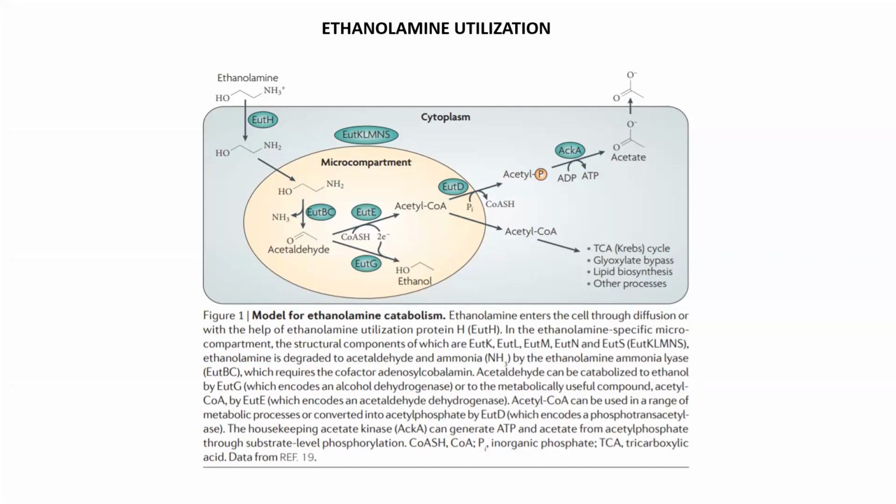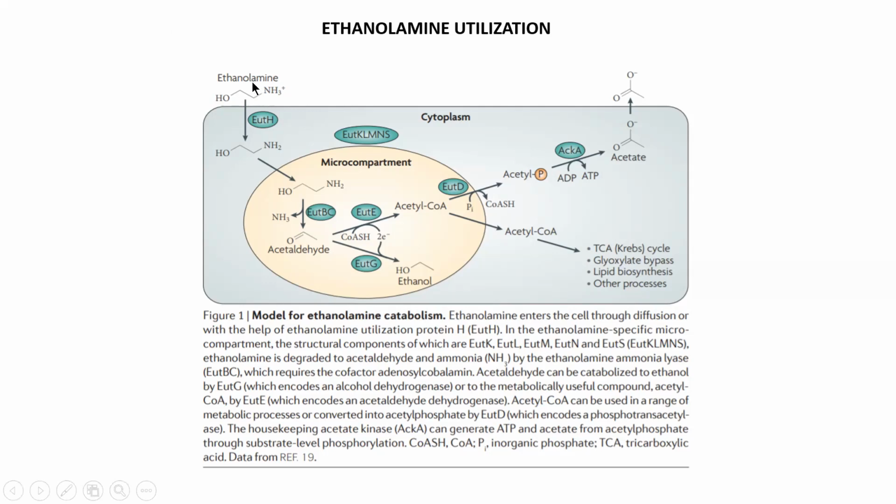Now, why is ethanolamine very important for all of us to know? Ethanolamine is used by some of the gut commensals as a source of carbon and nitrogen, also by some of the bacteria which reside in the gastrointestinal tract and the urinary tract. So this ethanolamine will provide a competitive advantage for these bacteria. Ethanolamine comes from phosphatidylethanolamine.